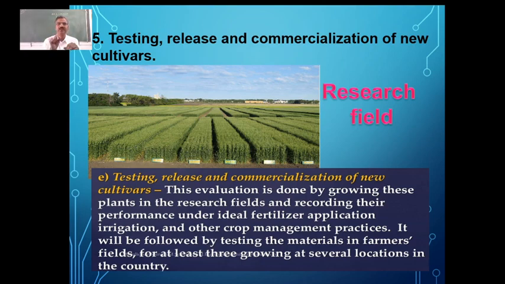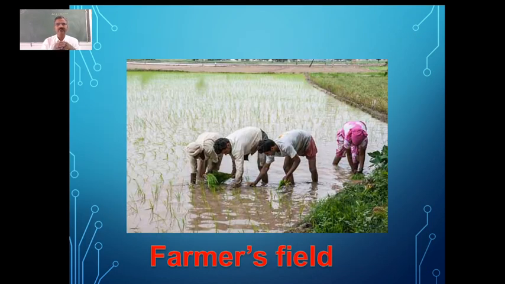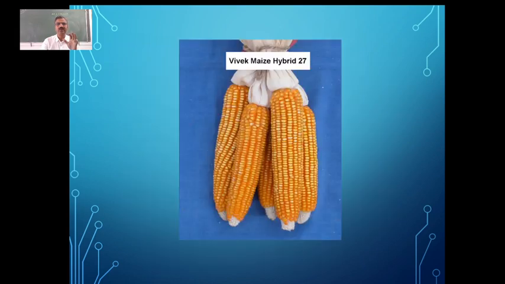And each step is very, very important. If we fail at any one step, that plant breeding process is going to be a total failure. You can see the farmer's field where normally they try to use it on a larger scale. So this is about plant breeding. This is one of the varieties which has been developed. We have so many varieties which have been developed here. So Vivek maize hybrid 27 is one of the maize varieties which has been developed here in our country.